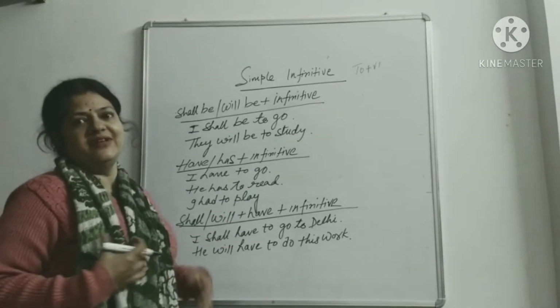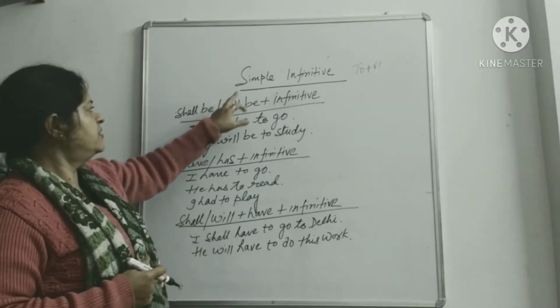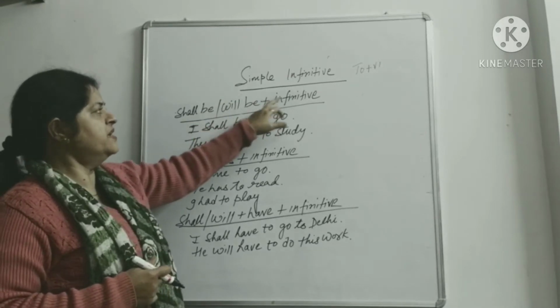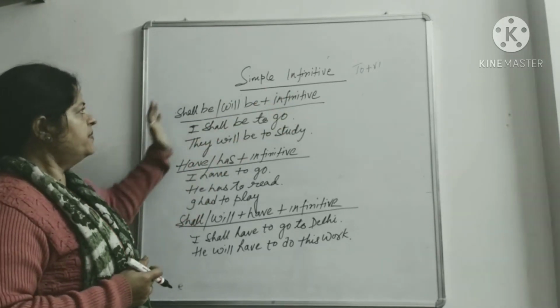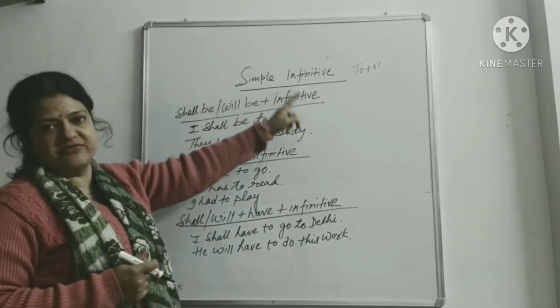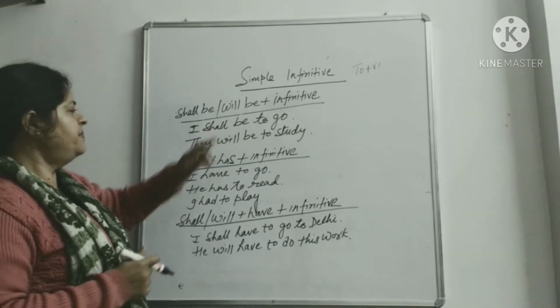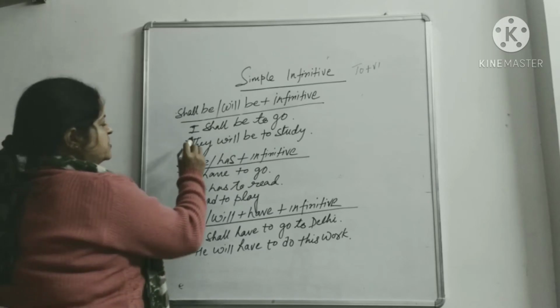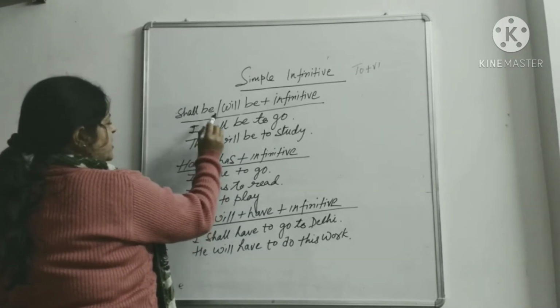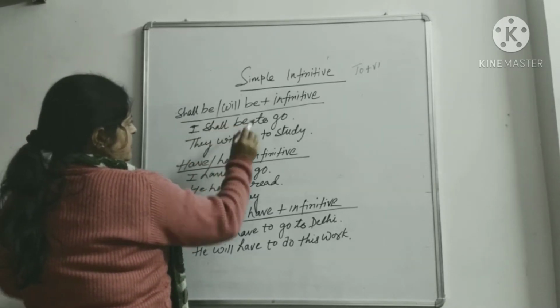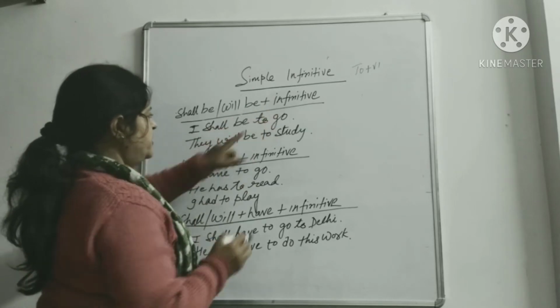तो simple infinitive shall be, will be plus infinitive, ये भी simple infinitive यानी to + V1 use होता है. Let's see how: I shall be to go. So here see, "I shall be" is the form and then plus infinitive "to go".